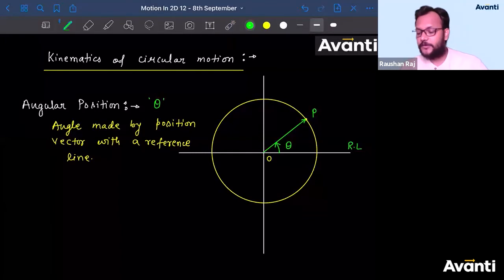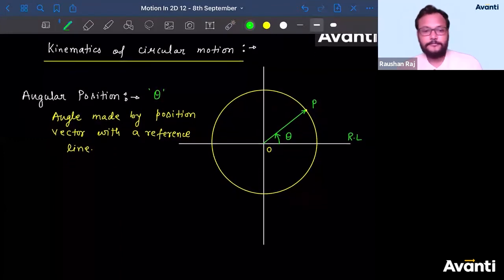All right, guys. Now tell me, angular position will be a vector quantity or a scalar quantity? Bolo chalo. Guys, can you hear me? I'm not getting any response from you guys. Tell me, angular position will be a scalar quantity or a vector quantity?